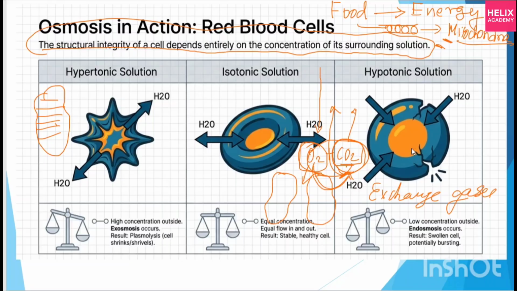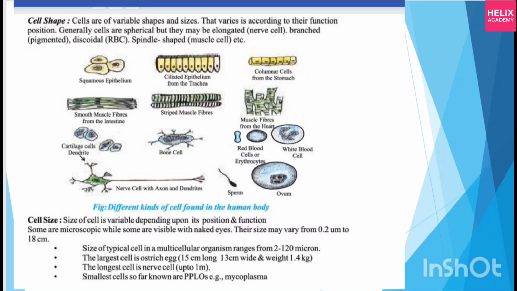Now you can tell me what things in the slides so far you weren't able to understand. I have provided you the dimensions of the sizes. If anybody asks you about the dimensions, a typical multicellular organism's cells range from 2 to 120 micron. A micron is equal to 10 to the power minus 6 meter. The largest cell, the ostrich egg cell, is 15 centimeter long, 13 centimeter wide, and 1.4 kg in weight. The longest cell is the nerve cell, up to 1 meter, and the smallest cell so far is PPLO, that is, mycoplasma cells. Mycoplasma cells are the smallest cells known till yet.